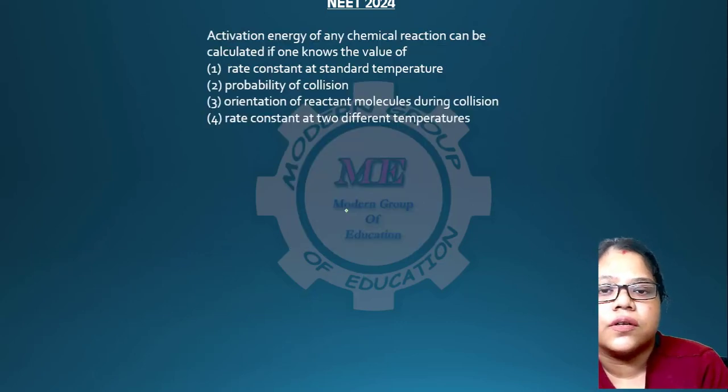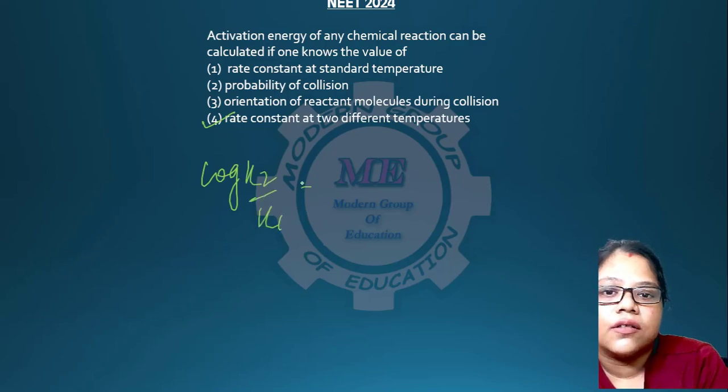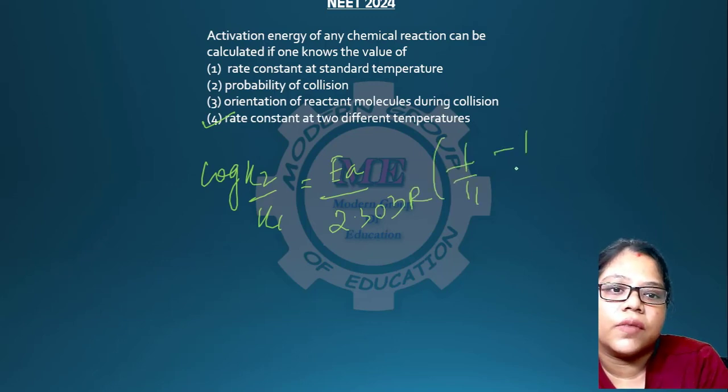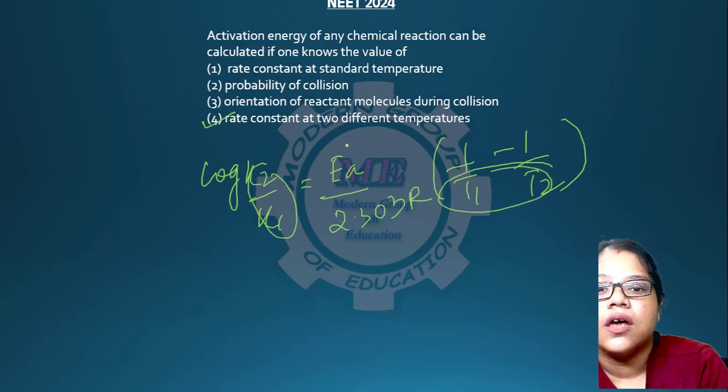So next question. Activation energy of any chemical reaction can be calculated if one knows, obviously not orientation, the rate constant at 2 different temperatures, because first of all you have log K2 by K1, right? So Ea by 2.303 R into 1 by T1 minus 1 by T2. So if you know the rate constants, you also know the temperature, so you can easily find the Ea out of here. So 4 will be your answer.